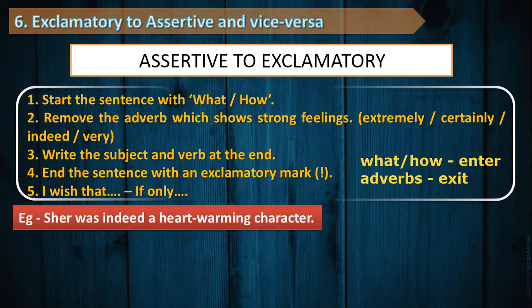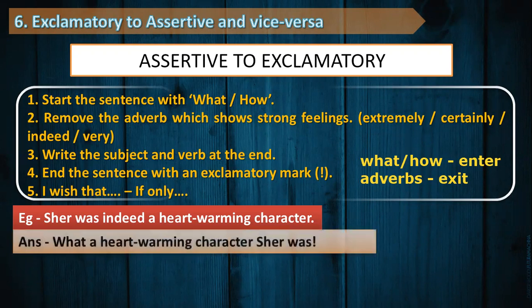Here, since we have the article a given in the sentence, we are supposed to start with what, and we remove the adverb. For example, indeed is going to be removed. In that case, the final answer becomes: What a heartwarming character Sher was! And don't forget to put the subject and the verb at the end, that is, Sher was, while the exclamation mark has to be given.